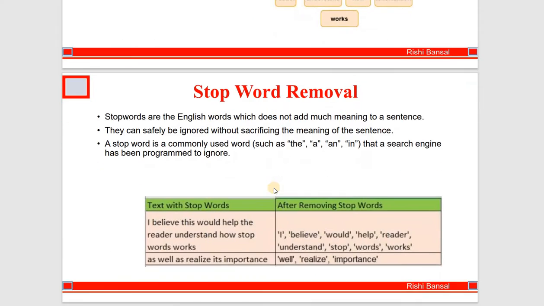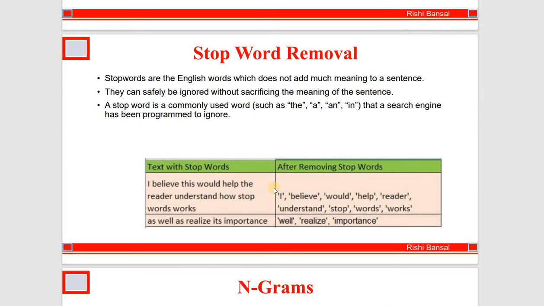Now let's see what is meant by stop word removal. Stop words are the English words which do not add much meaning to a sentence. So what is the use of stop words? Machines use them in this way: when we type anything, the words which don't have any meaning, such as the, a, and, in, etc., are not of much use. So machines automatically remove these stop words, and they can safely be ignored without sacrificing the meaning of the sentence. By doing this, we can save our time.